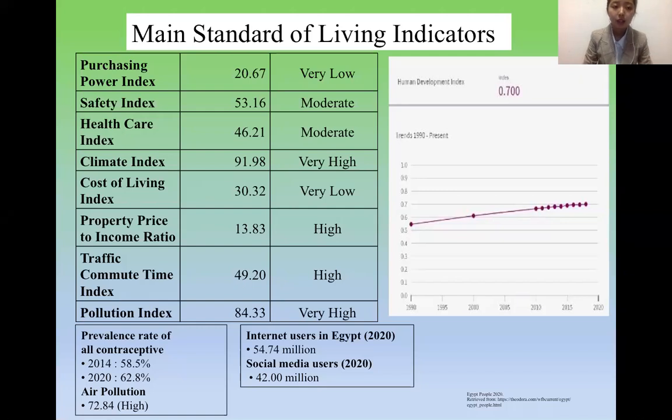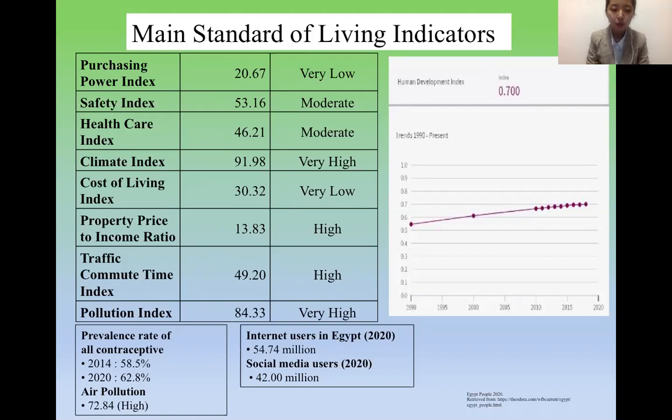We can divide this into 8 points: purchasing power, safety, health care, climate, cost of living, property price to income, traffic commuting time, and also pollution. The very high ones will be the climate and the pollution.